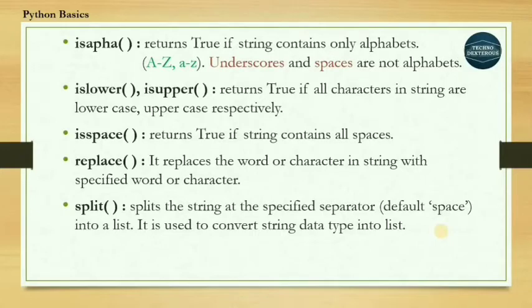This is one of the important methods of a string. By using it, we can convert the string data type into the list data type. It simply splits the string at the specified separator. The default separator is a space. So these are some frequently used string methods for doing string transformations.